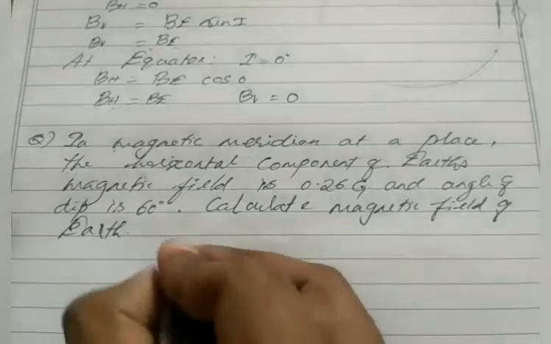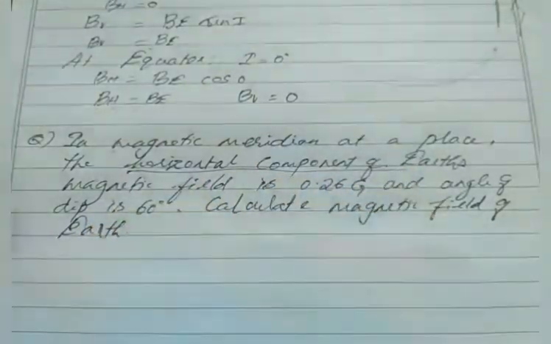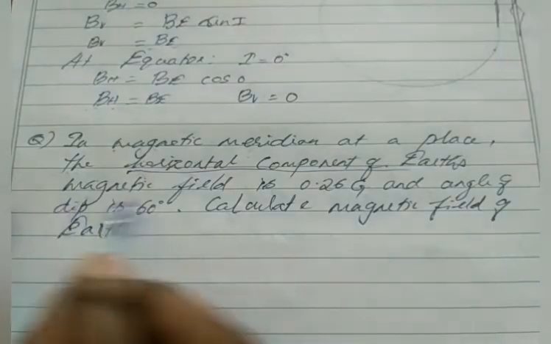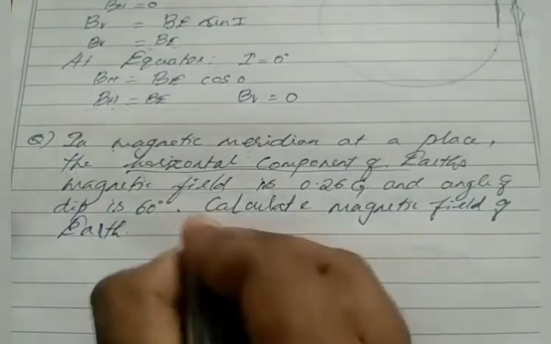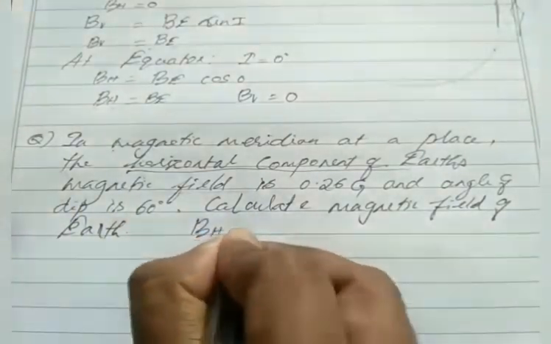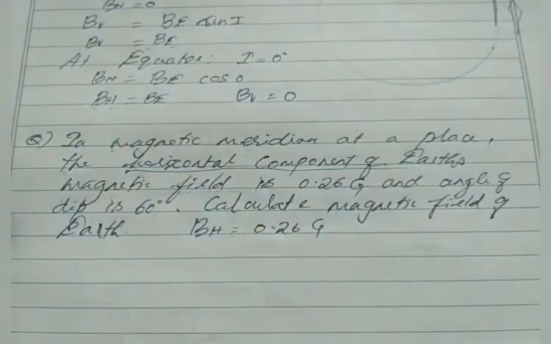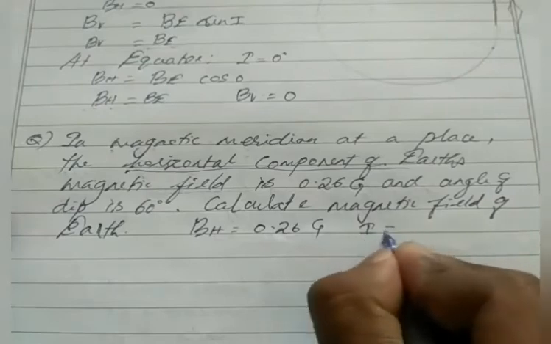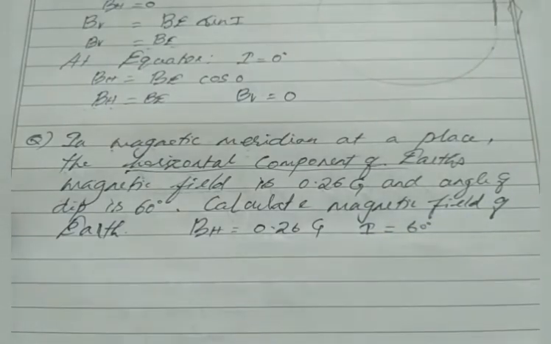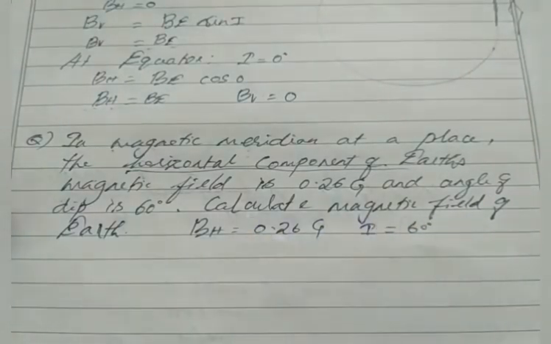So what are the given data? Here the horizontal component of earth magnetic field is 0.26. So we take BH is given as 0.26 Gauss, and the angle of dip I is given as 60 degree. We have to find the magnetic field of earth.